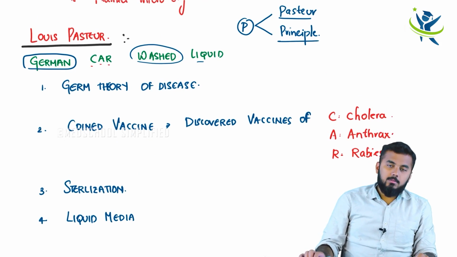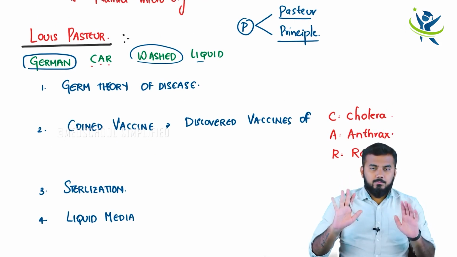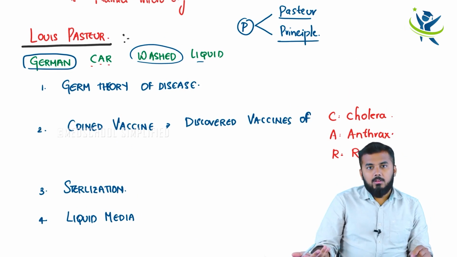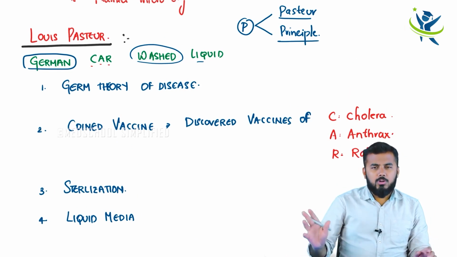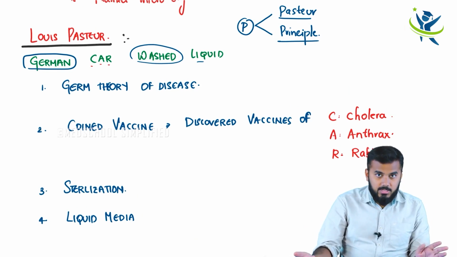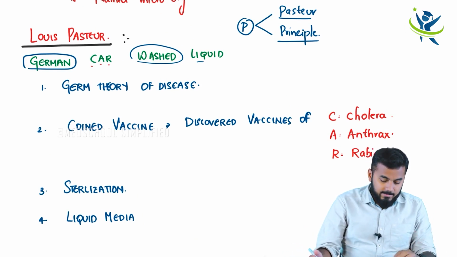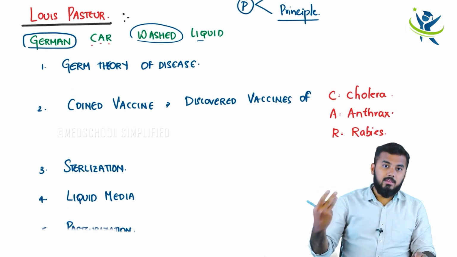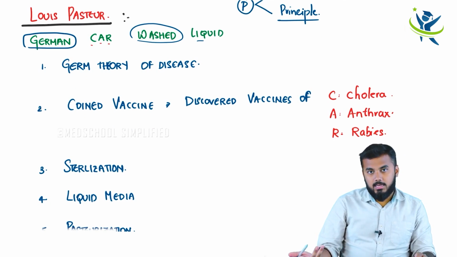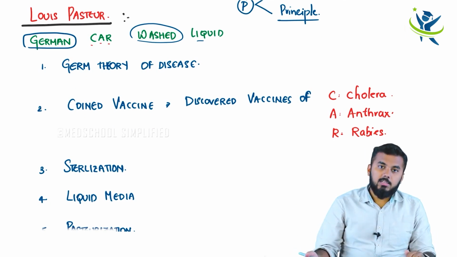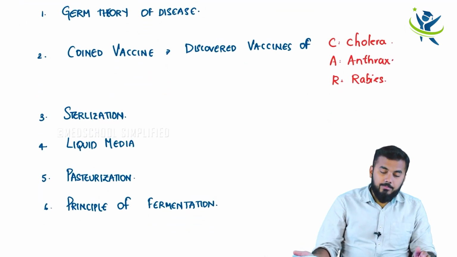The basic things, once again, Louis Pasteur. He has a German car who every time used to wash with the liquid. German in the sense of germ theory of disease, I explained what that is. Second, he coined the term vaccine. In fact, he discovered three vaccines: cholera, anthrax and rabies. Washed in the sense of sterilization, wash out. Next, liquid in the sense of liquid media.